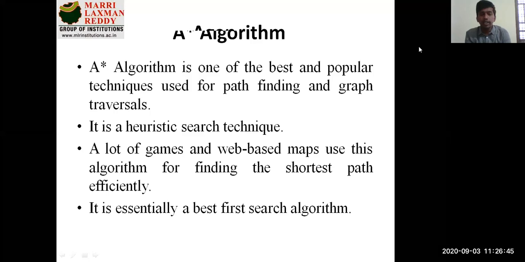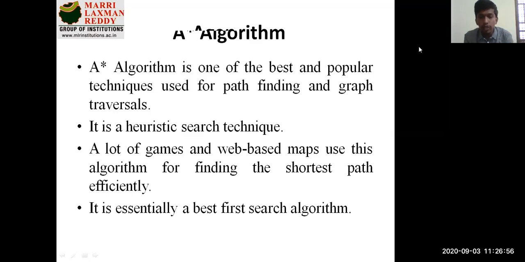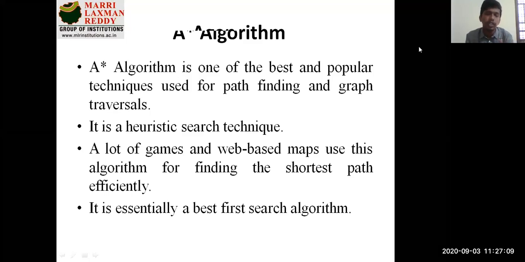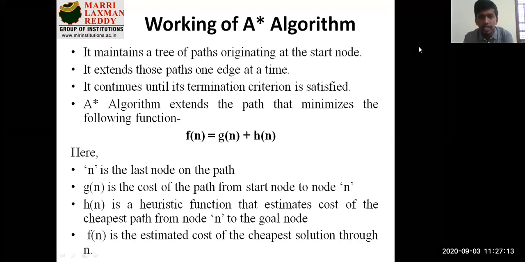It is essentially a best first search algorithm. As I already said in the previous session, iterative deepening search is also called best first search. In the same manner, the A star algorithm and the greedy approach are also called best first search algorithms, which means it will try to find the best searching method with respect to the constraints you have. But when you're talking about heuristic search techniques, here we will be using a heuristic function. Let's now understand how this algorithm actually goes on.